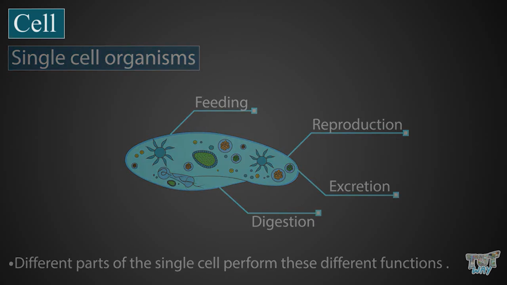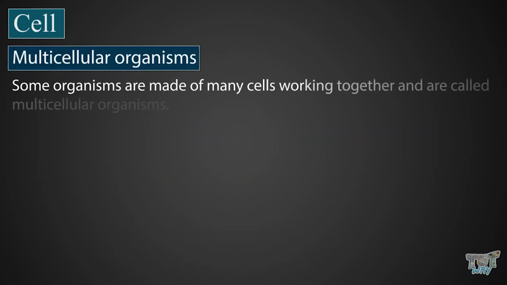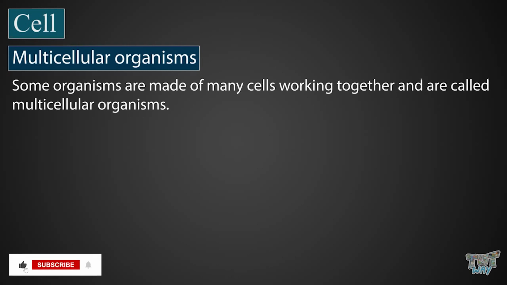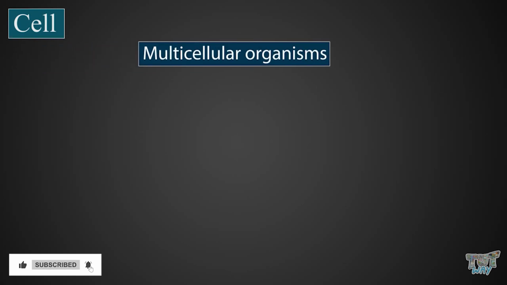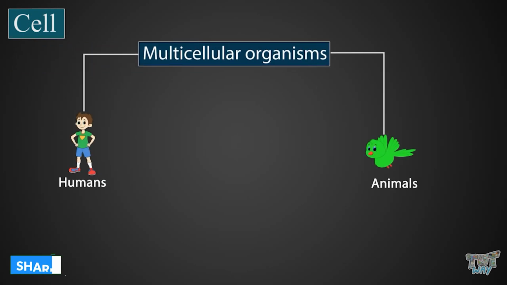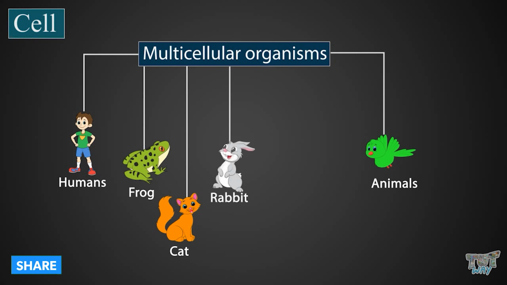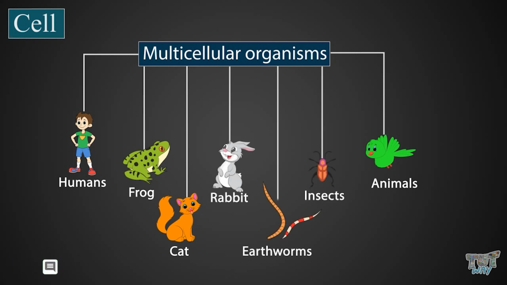On the other hand, some organisms are made up of many cells working together and are called multicellular organisms. All organisms like humans, animals such as frogs, cats, rabbits, earthworms, and insects, and all other types of organisms are multicellular.